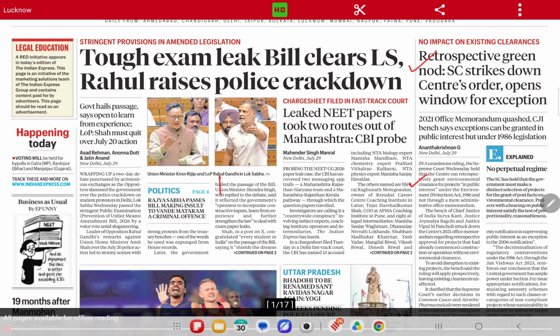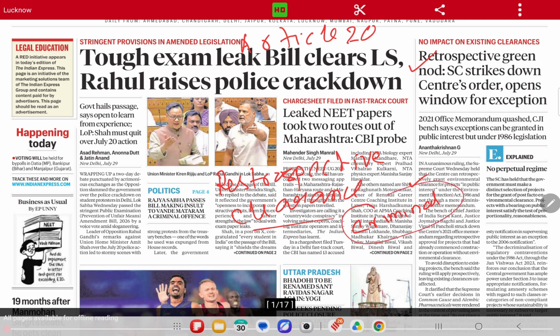It is talking about retrospective clearance. So, what is the meaning of that? For this you will have to understand Article 20 of the Constitution. Article 20 says that no retrospective laws can be made with respect to criminal laws. Now, what is the meaning of retrospective laws? Retrospective laws are those laws which are applicable from a back date.